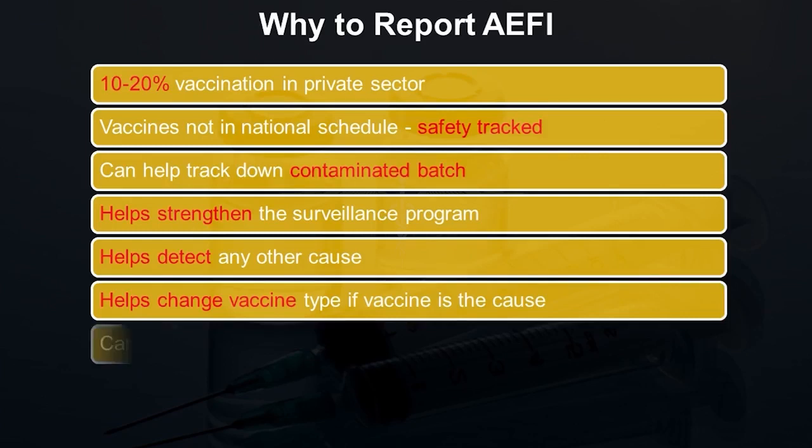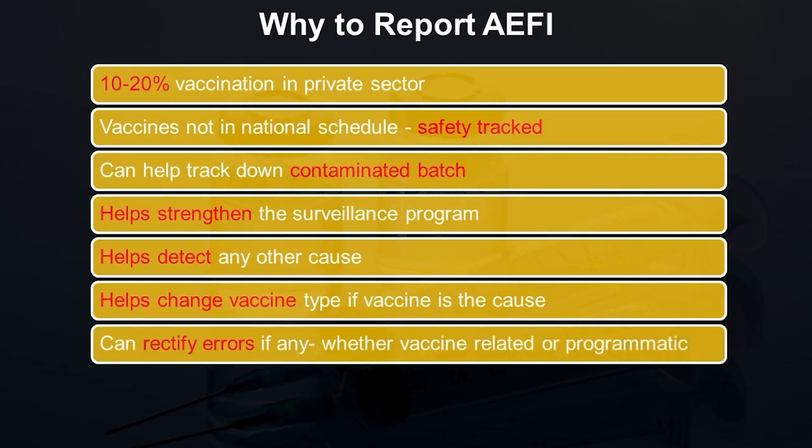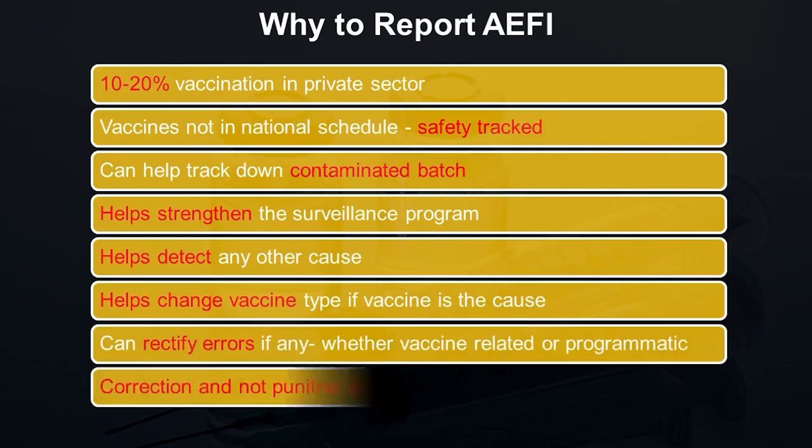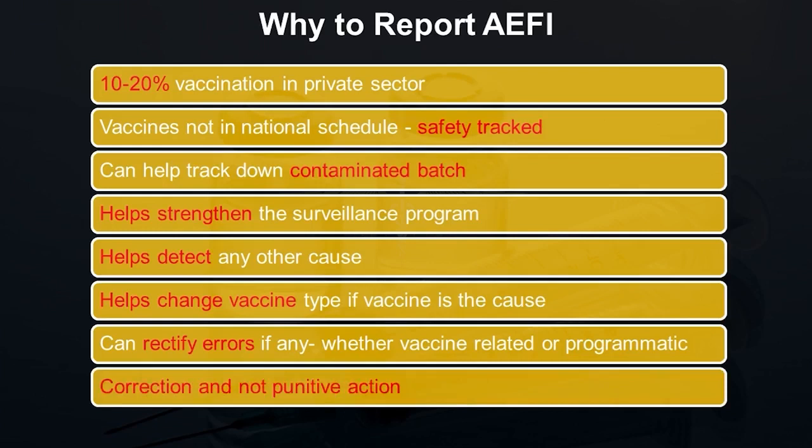Similarly, you can rectify any errors either in the vaccine storage, handling, administration, preparation, or in the mixing of the vaccines. We should always remember that reporting of AEFI is done to cause corrections in the way we give our immunization and not to take punitive action against anybody.